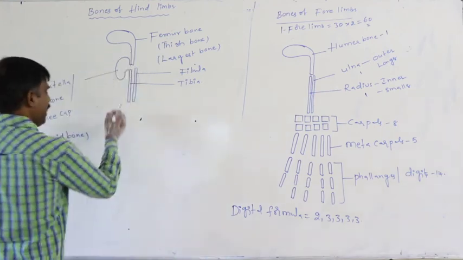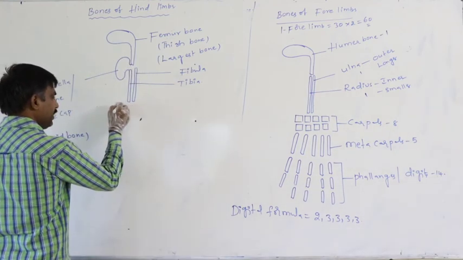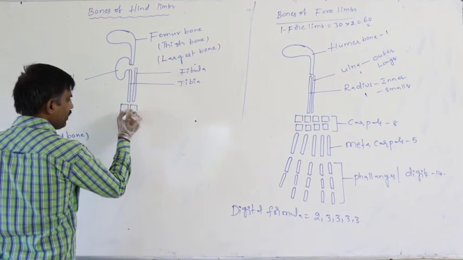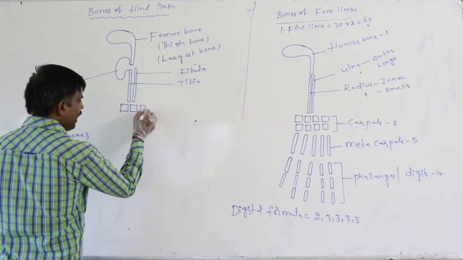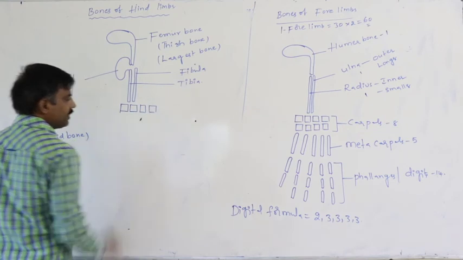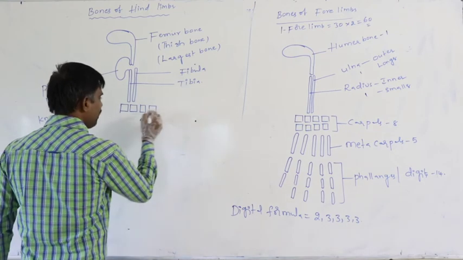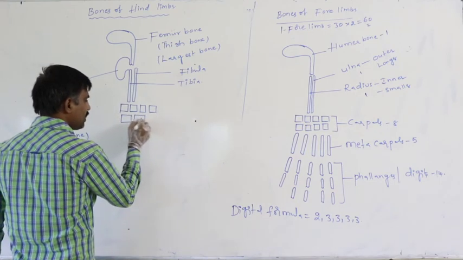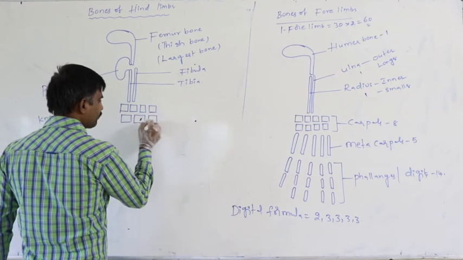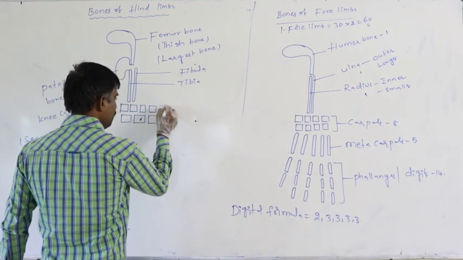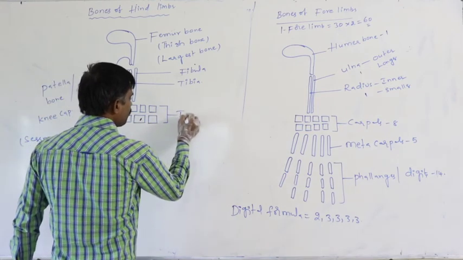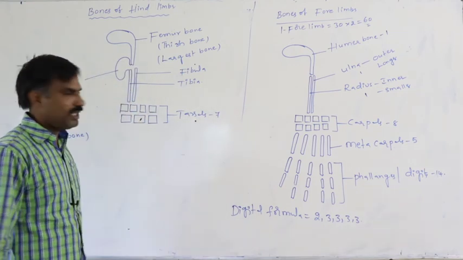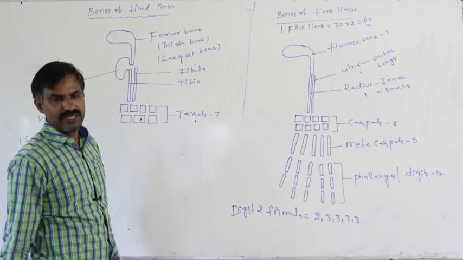In the ankle part, the bones present are the tarsals. These tarsals are 7 in number. In the ankle part, 7 tarsals are present.